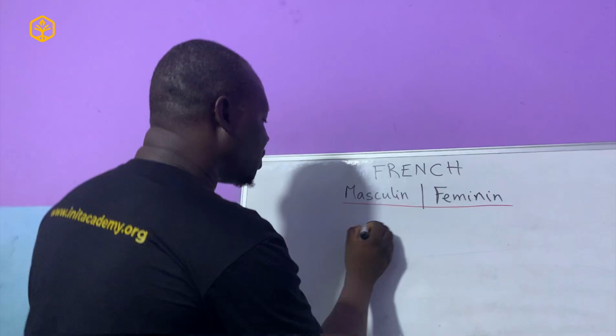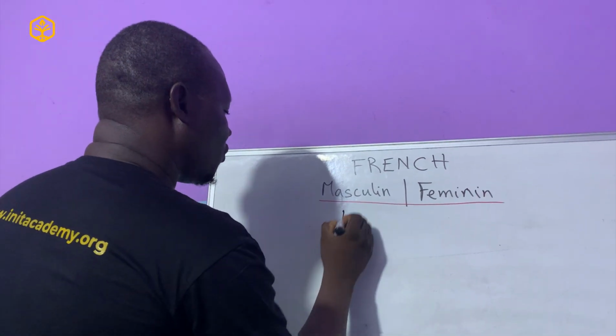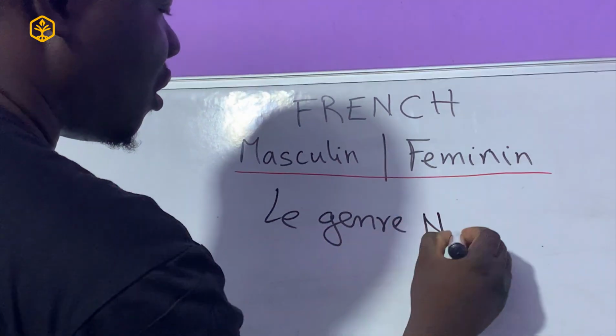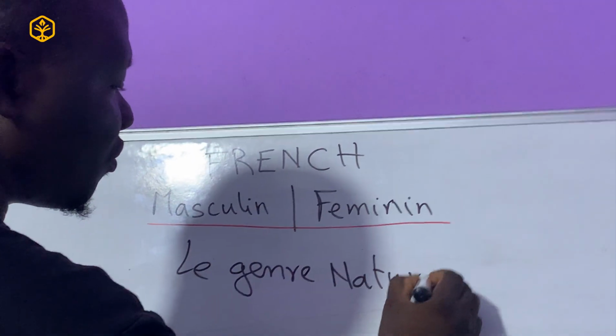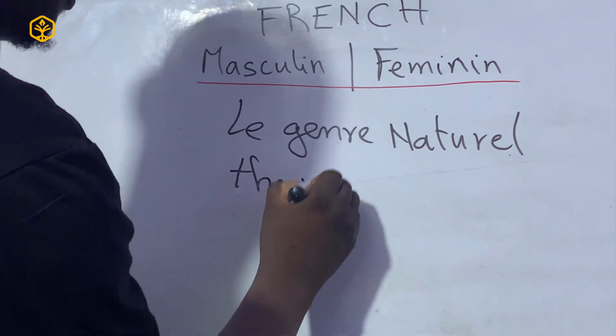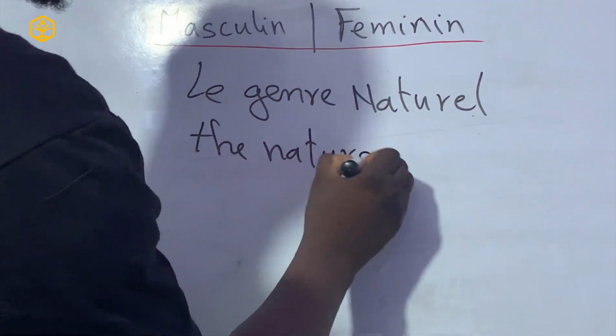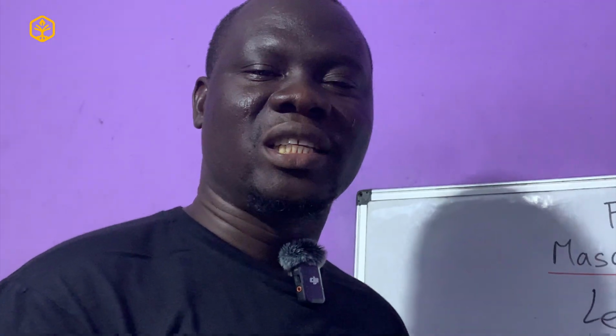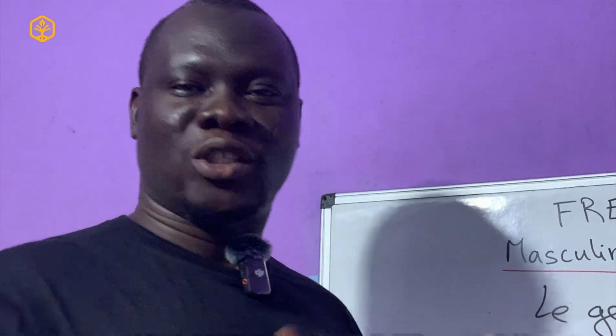Okay? Le genre naturel. And that means the natural gender. Okay? Le genre naturel is when we know that everything is created in terms of feminine and masculine.